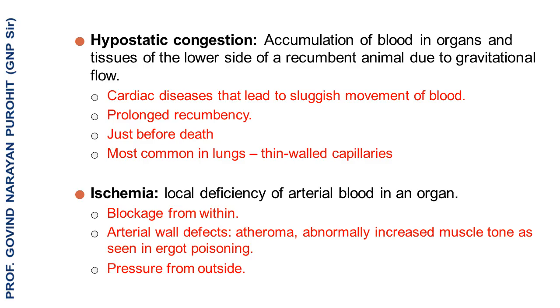Another term is ischemia, which means local deficiency of arterial blood in an organ and can occur due to blockage from within. Arterial wall defects. Atheroma, abnormally increased muscle tone as seen in ergot poisoning. Pressure from outside.